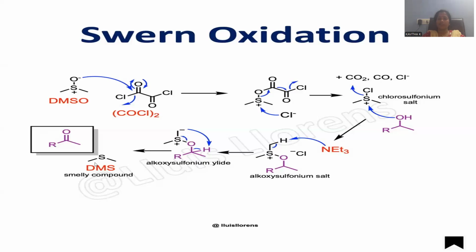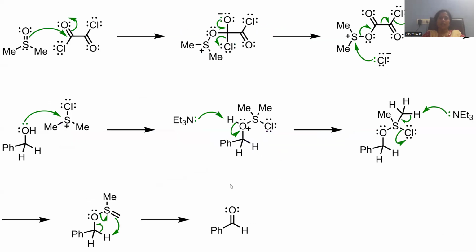The subsequent reaction pathway proceeds, and eventually you are supposed to achieve the carbonyl compound as the product of this oxidation. Let me go with the formation of benzaldehyde. In order to achieve benzaldehyde as an oxidized product, the starting material chosen will be benzyl alcohol. Benzyl alcohol is a primary alcohol, so first of all we need to go step by step. Initially, dimethyl sulfoxide is reacted with oxalyl chloride.